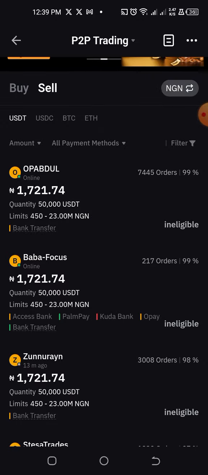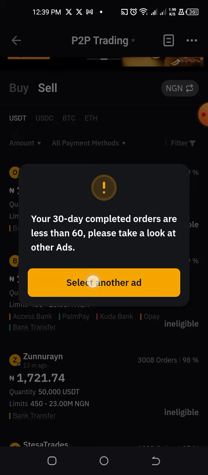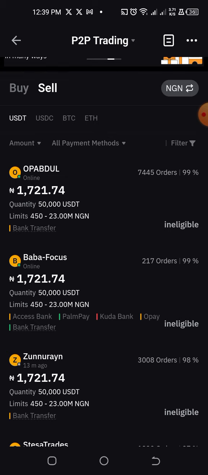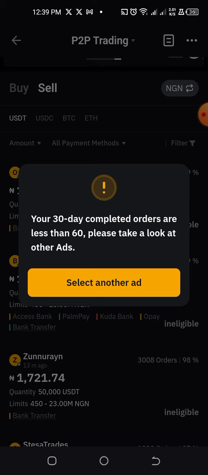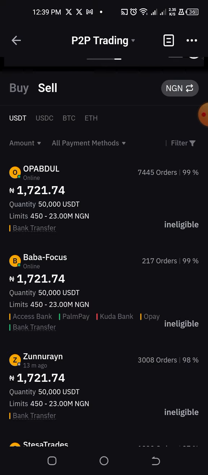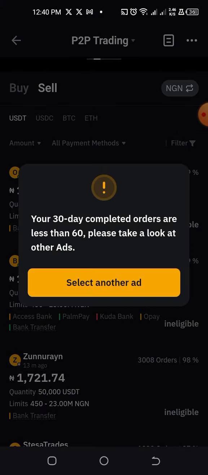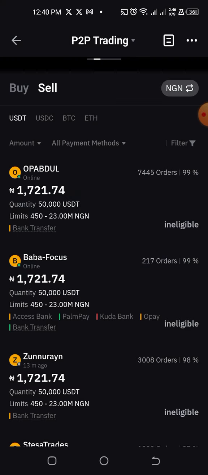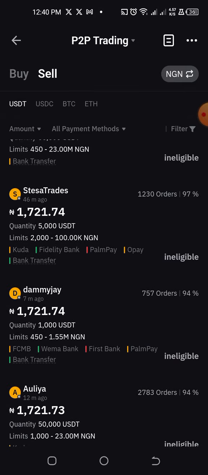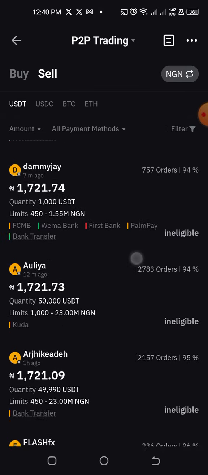But the limit here is that first, the person is only doing bank transfer, and this person's order has certain restrictions. Like if you click now, you say your 30-day completed orders are less than 60. So what it means is that this person does not want to sell to anybody that has not made up to 60 orders in the last 30 days. Okay, so you are not eligible to sell to this person. So you would scroll through to look for another person that you are eligible to transact with.